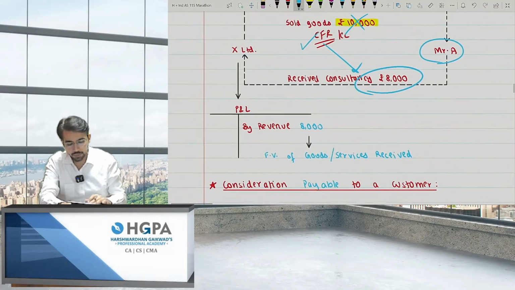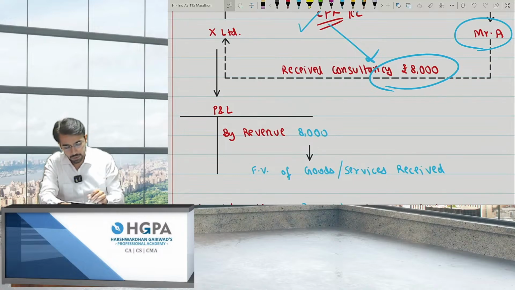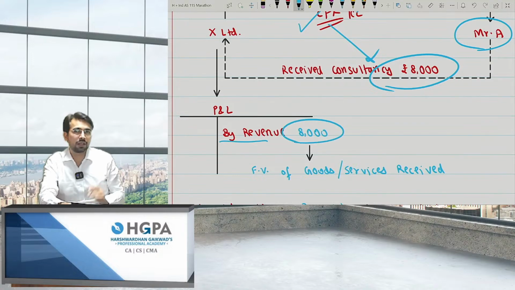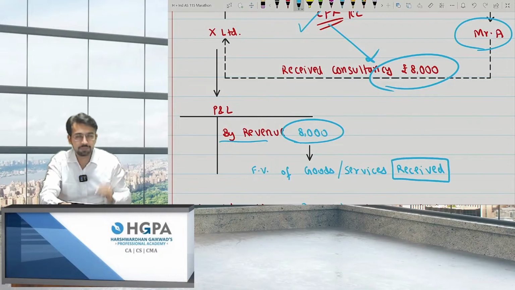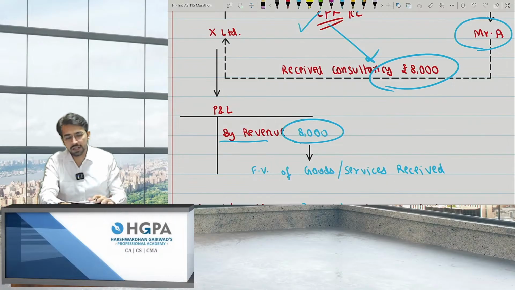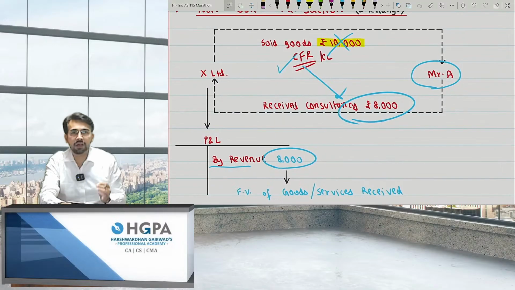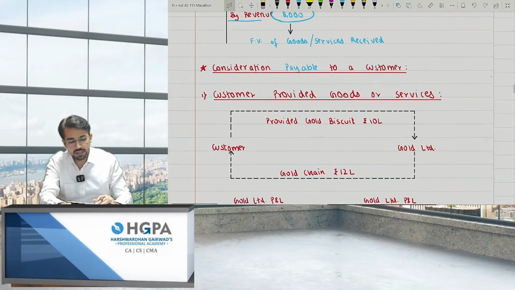So this is the scenario. Even if you look at this P&L, in revenue I'll be booking only 8,000 and not 10,000. That is the fair value of goods or services received. So if there is an exchange, I have to take the fair value of the goods or services received and not the goods provided to you, right? Okay. Consideration payable to customer.